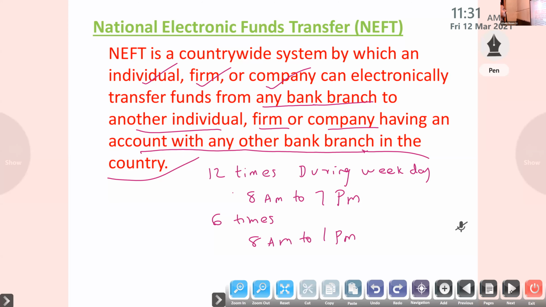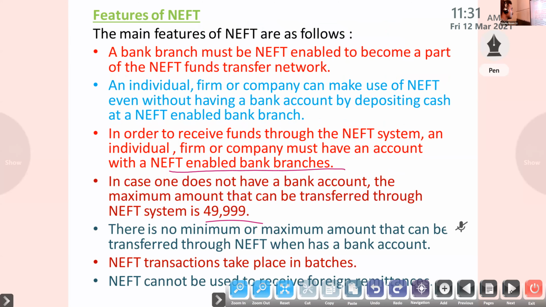A bank branch must be NEFT enabled to become a part. An individual, firm or company can make use of NEFT without having a bank account. In order to receive funds through the NEFT system, they must have an account with a NEFT enabled bank branch. If we have a bank account, the maximum that we can transfer through NEFT is 50,000. The transactions take place in particular batches.